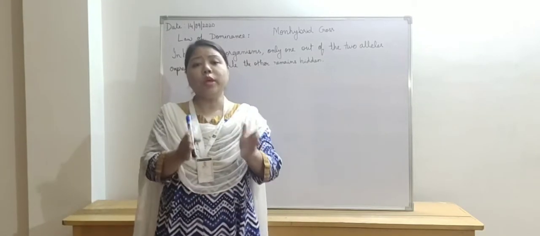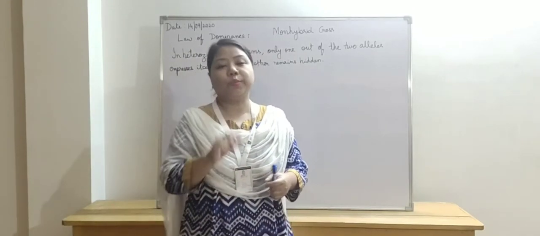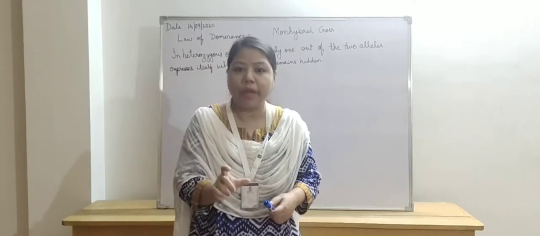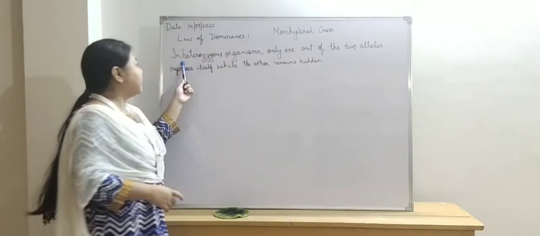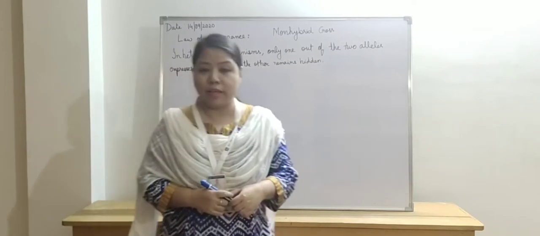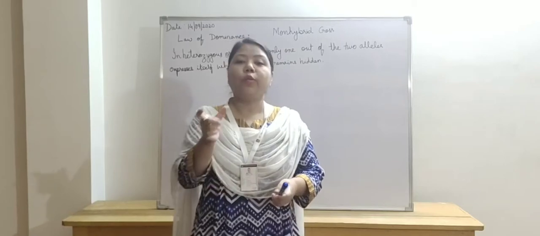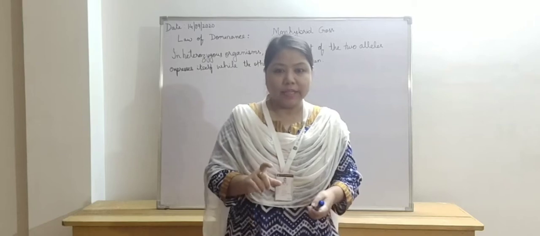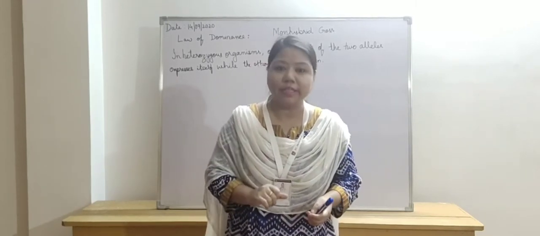Now, what is an allele? An allele is one of the factors which is present in a gene. Alleles are present in pairs. A heterozygous organism means where the alleles are not the same. They are different. And we also discussed the term homozygous alleles. Those are the alleles which are the same, identical.